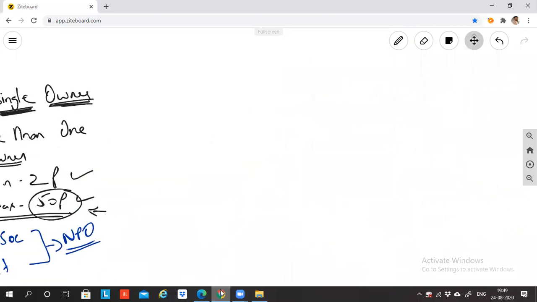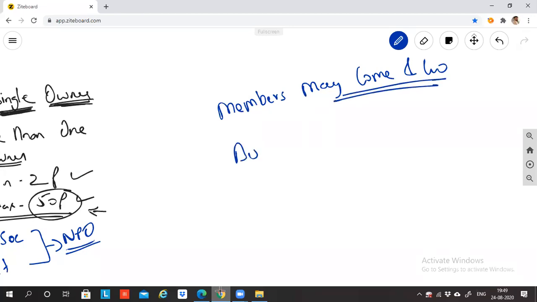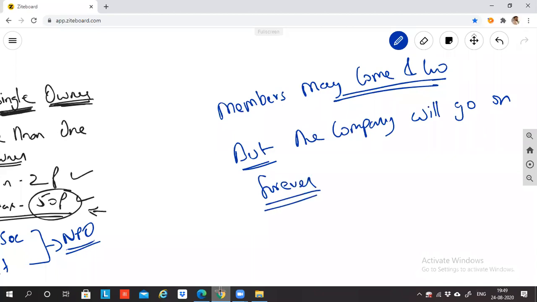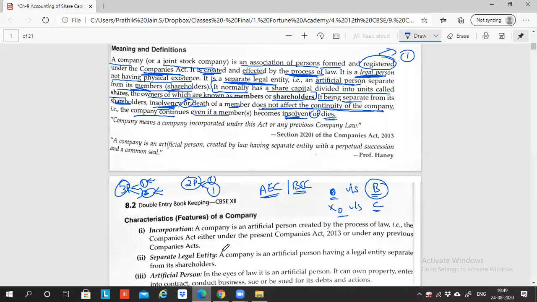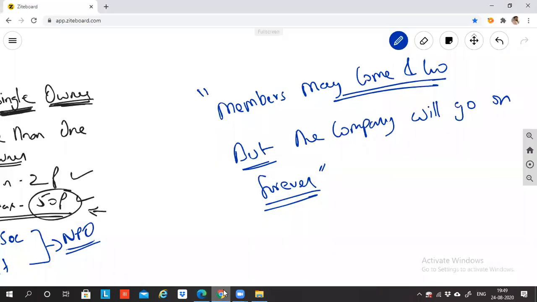What is the dialogue? Members may come and go, but the company will go on forever. This is the punch dialogue. Members may come and go, but the company will go on forever. You're getting my point? This concept is called perpetual succession.